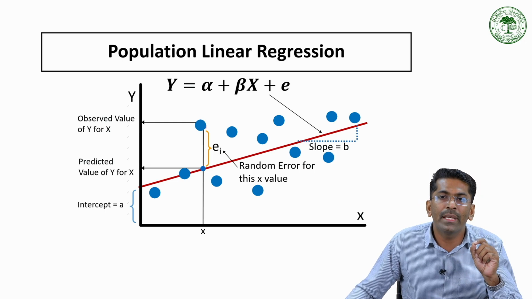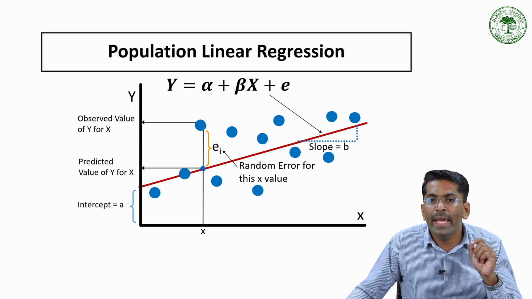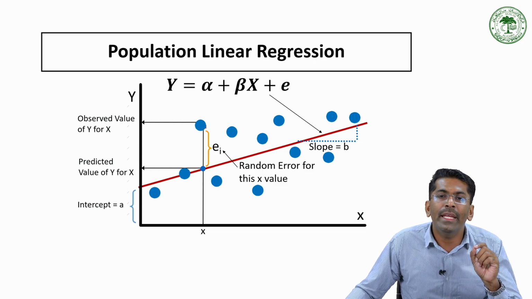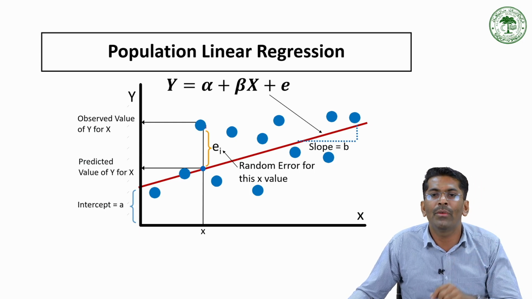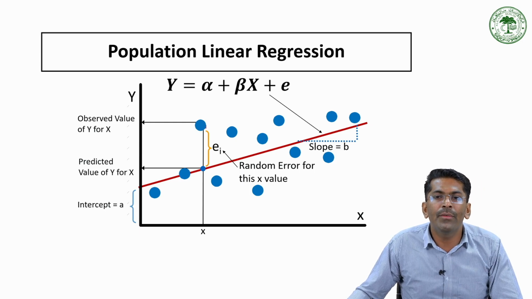So each dot represents here an actual data point, and the red line, see, it is the population regression line, which gives the expected outcome for each independent variable. That means, for example, we are considering the example of income and level of education. See, expected income for each level of education is given here. So here, some of the dots are above and some of them are below the line. Those are the random errors. These are generally considered as random errors, representing other factors affecting income besides education.